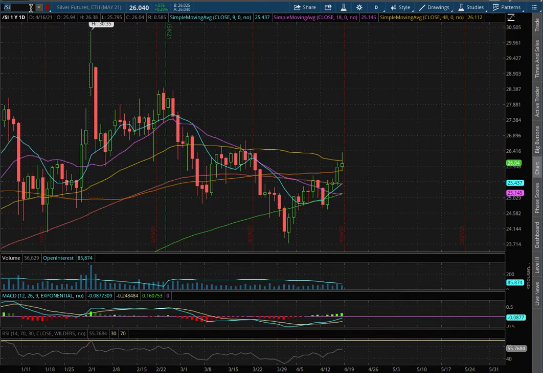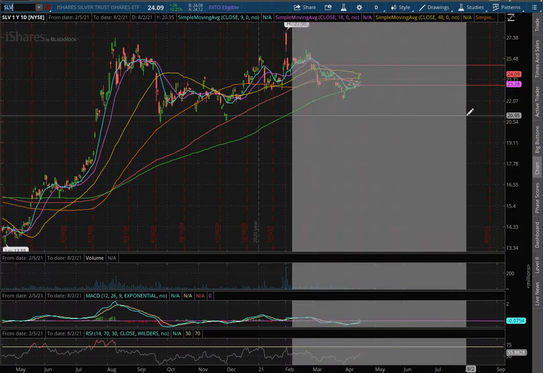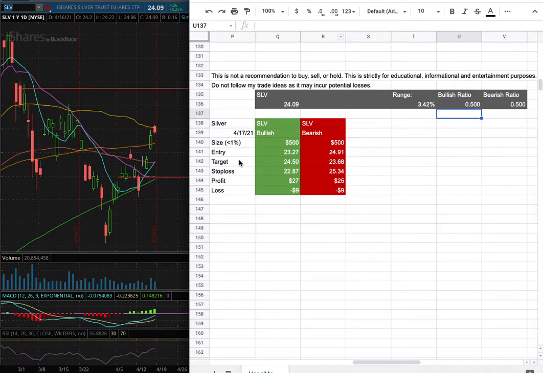And as for the trade idea of the week, I'm trading SLV, and my position size is less than 1% of my portfolio. My long entry is at $23.27, and that is this range here, and that coincides with the 18-day moving average. My sell target is at $24.50, and my stop loss is at $22.87.